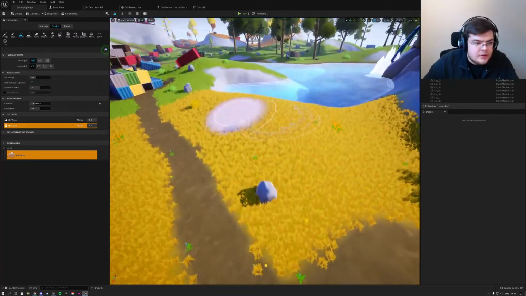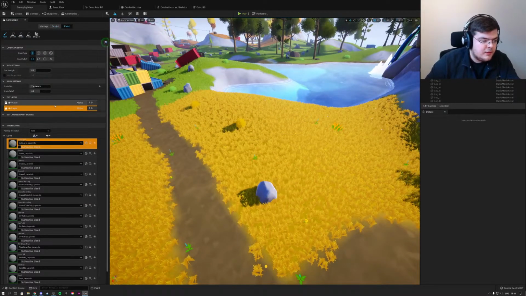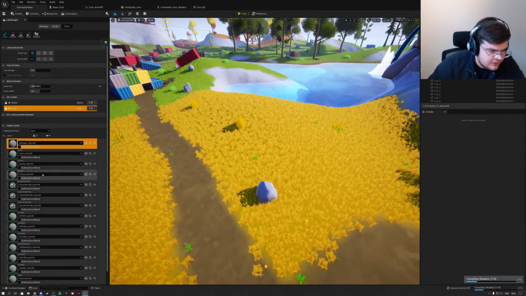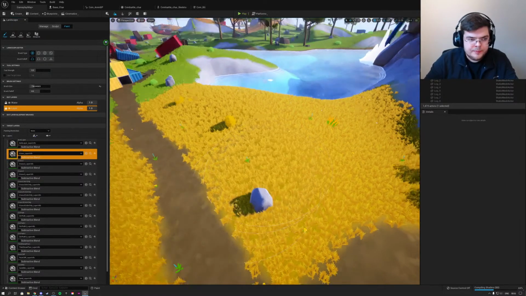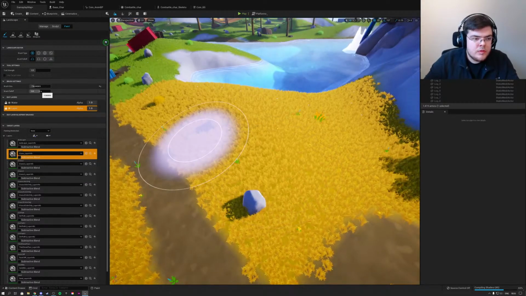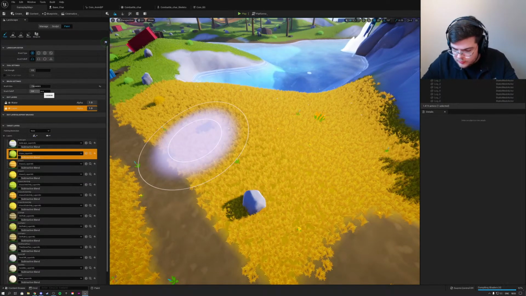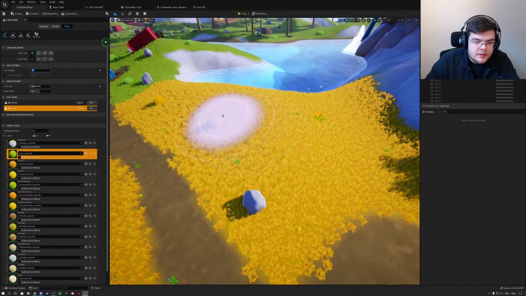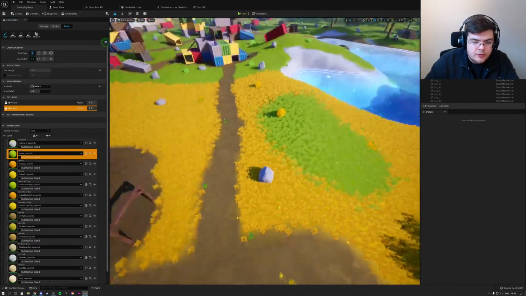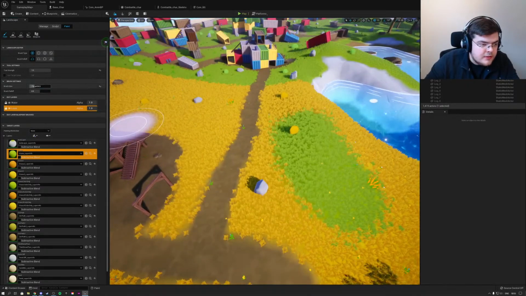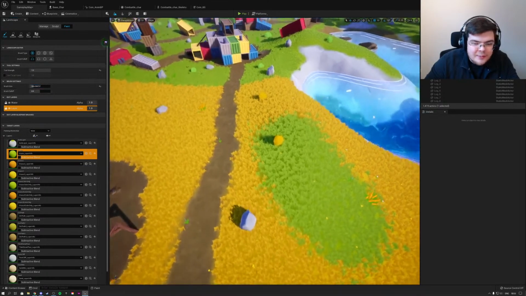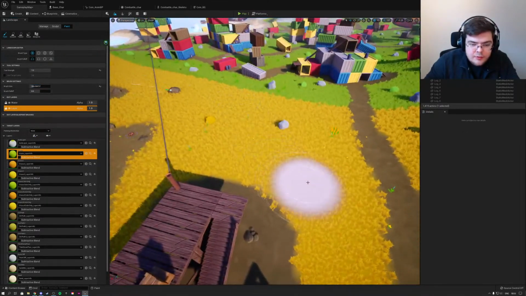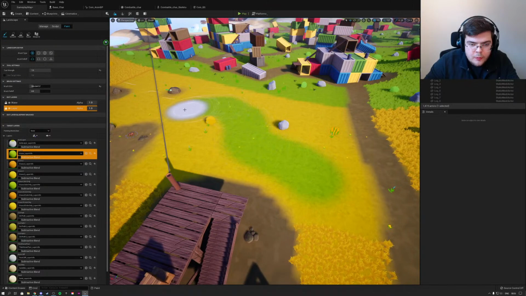So let's paint the grass, actually. We've got all these materials already set up, as you can see. So I can simply select the green grass. I think they're loading in right now. Yeah, on the bottom right, it says that. So let's put the strength to 1 and draw some green grass. Oh, look how smooth and quick that is! That's amazing. Before, everything had to compile. Look, it's not even compiling.